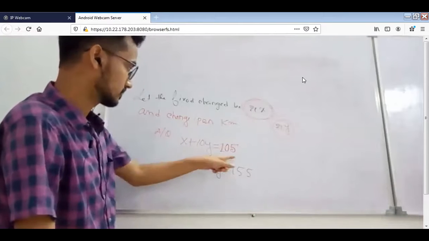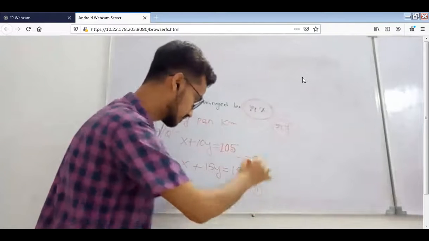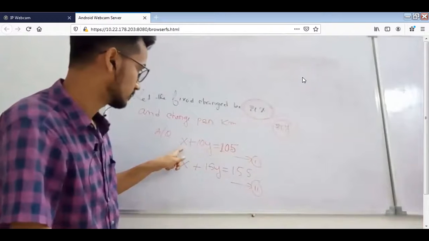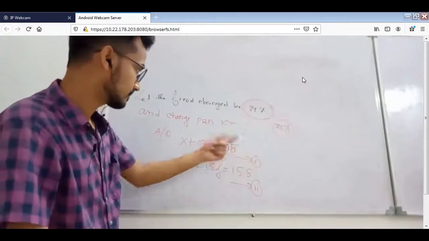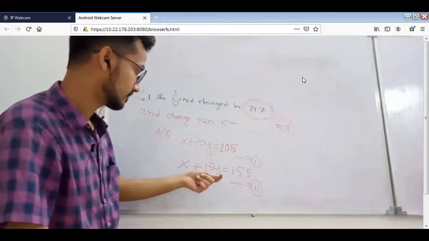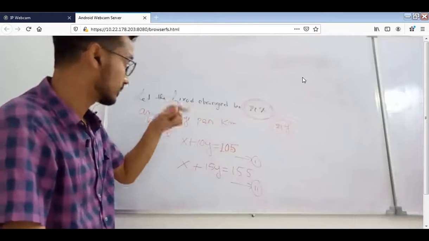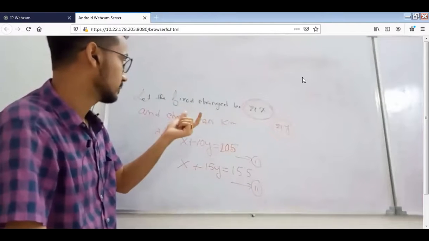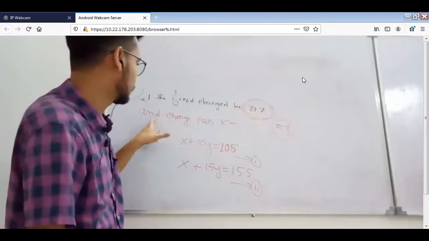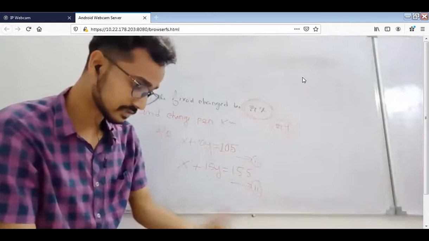Suppose this is equation number 1 and this is equation number 2. From equation 1, let x equal to 105 minus 10y, then substitute the value of x in equation 2. You can find the value of y. Then after finding the value of y, you can put it in that equation and find the value of x. Hence, the fixed charge will be rupees x, and the charge per kilometer will be rupees y. Clear? Then see the next part.